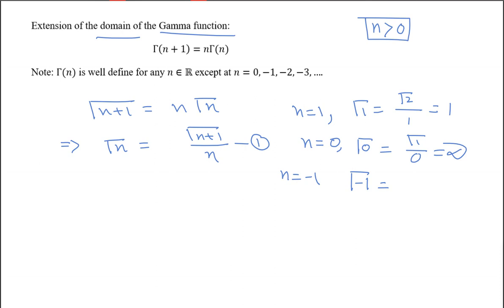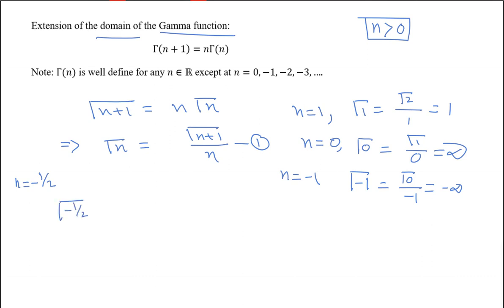Gamma minus 1 is equal to gamma 0 by minus 1, that is minus infinity, tending to infinity. So similarly, if you put 0, minus 1, minus 2, minus 3 like this, you will always get infinity or minus infinity. Now let me put n equal to minus 1 by 2 and check what happens.